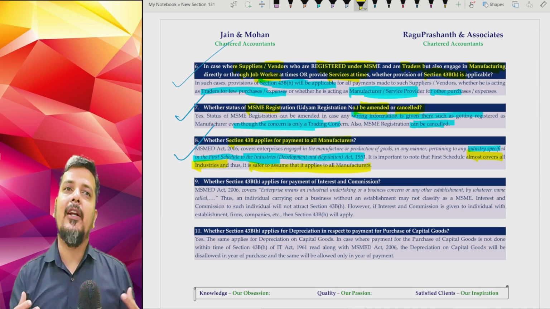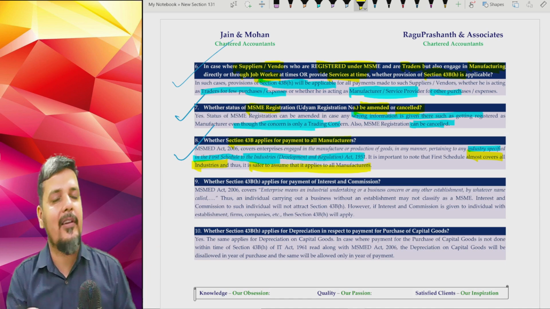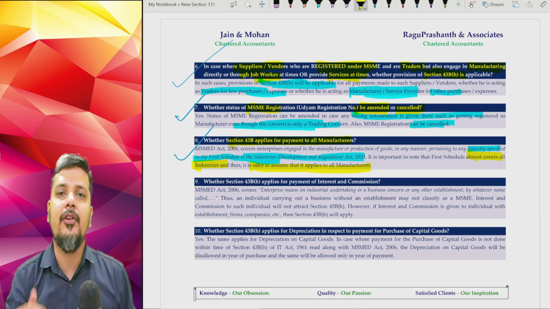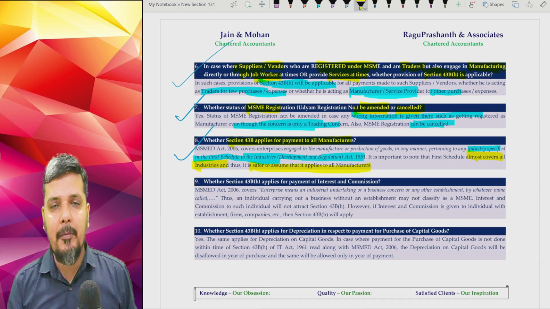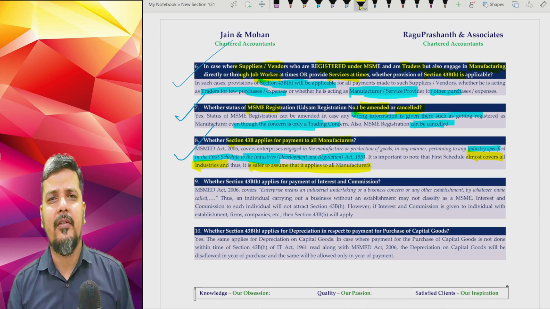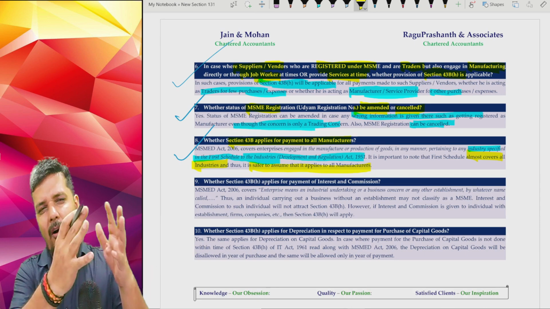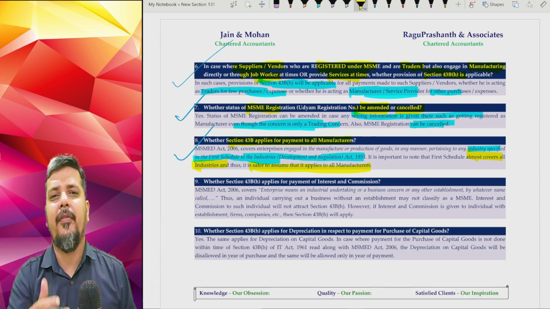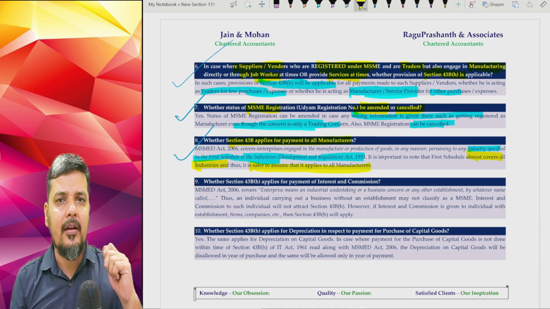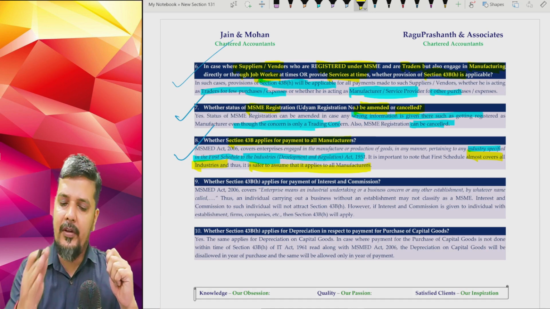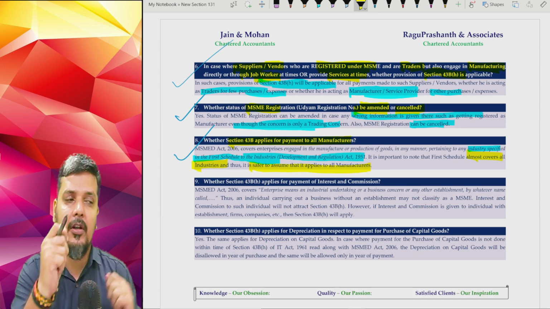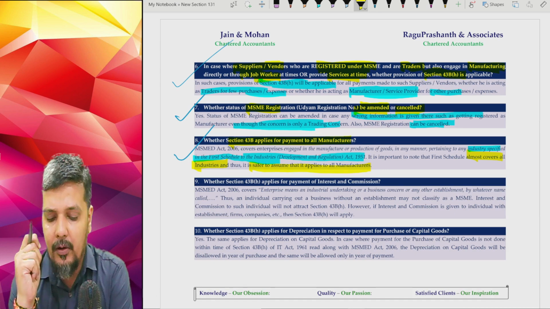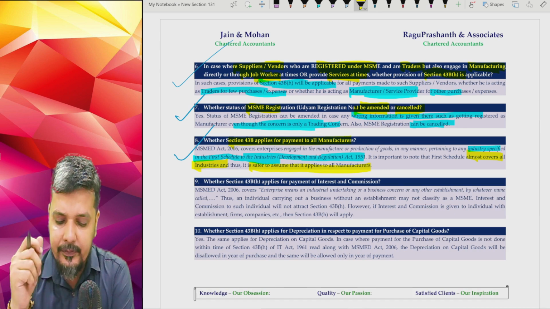So there was a rumor telling that no, it is not applicable for, say, the textile sector. It is nothing like that. If you see that First Schedule in the Industries Development and Regulation Act, you will even find textiles. So understand that basically almost all the manufacturers are covered. So when your vendor is a manufacturer who is either a micro or small enterprise, make sure that the payment is made within 45 days or 15 days.